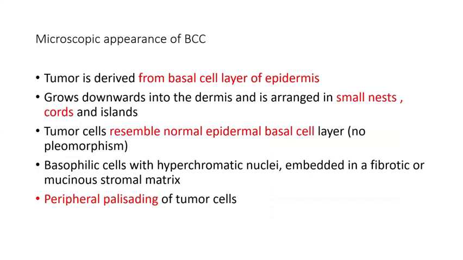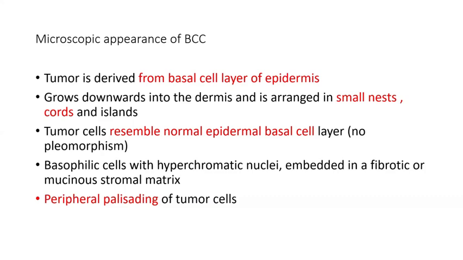It can be a papule, it can be a nodule, or it can be an ulcer. So it is otherwise called a rodent ulcer. Now, tumor cells will resemble the normal epidermal basal cell layer with less pleomorphism and hyperchromatic nucleus, and the tumor invades from your epidermis into the dermis. Multiple lobules of tumor cells will be there, which will have a peripheral palisading.